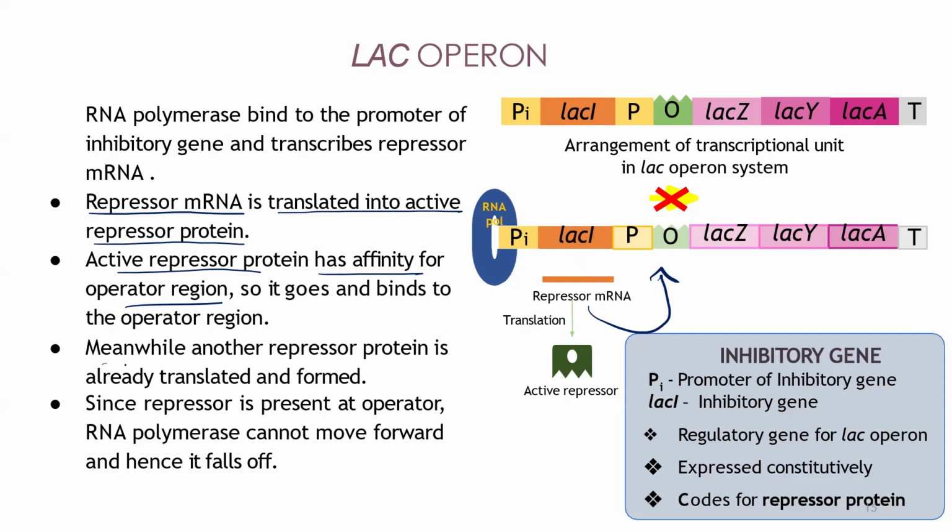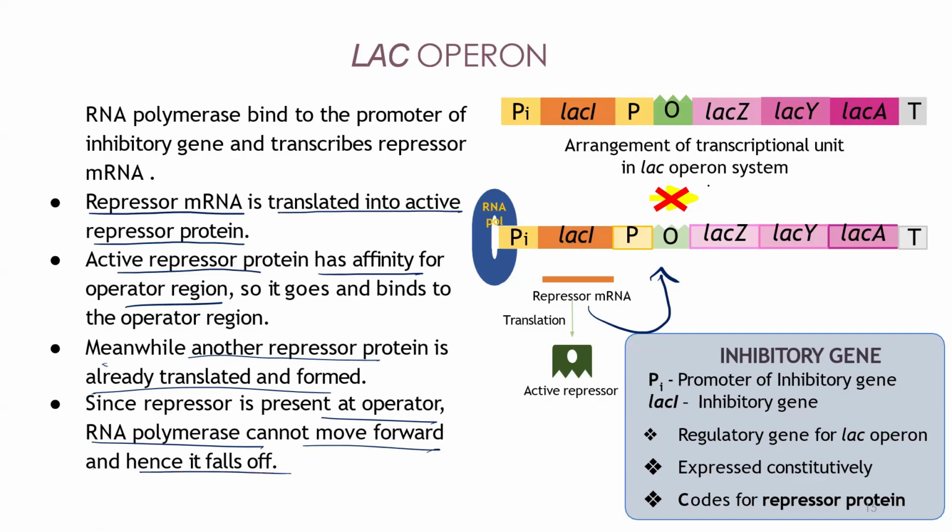Another repressor protein is already translated and formed, which is sitting here, but this will expire, so the new one will come and bind it. Since the repressor is present at the operator, RNA polymerase cannot move forward and it falls off.